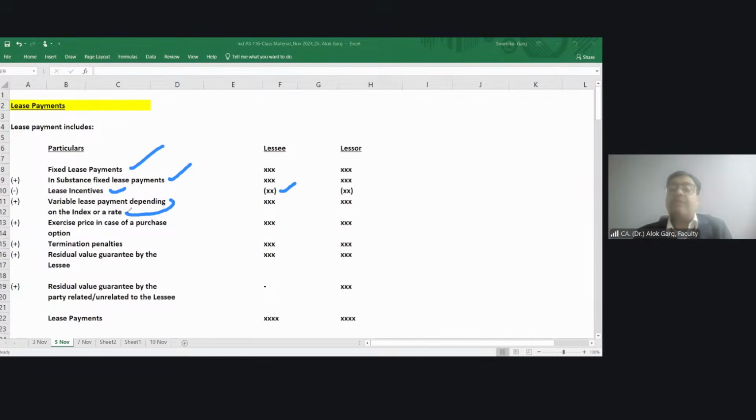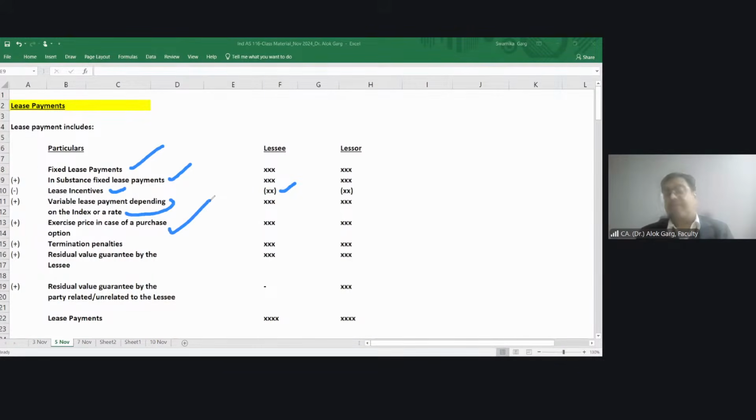Right, Saminathan? It will go to P&L. You are absolutely right, Karthik and Lavanya. It will go to the expense in P&L. So the variable lease payment that will be covered is the one depending on an index or a rate. When I say rate, it means consumer price index, wholesale price index, LIBOR, MIBOR, RBI reference rate, right? So if it is depending on an index or a rate, only those lease payments have to be considered. Then fourth, exercise price in case of a purchase option,